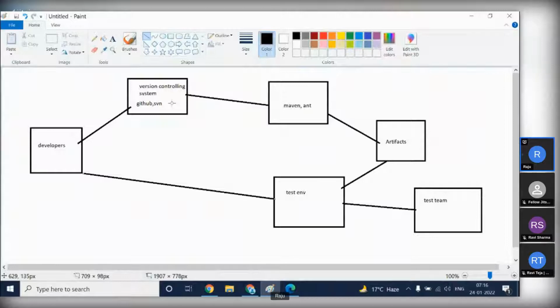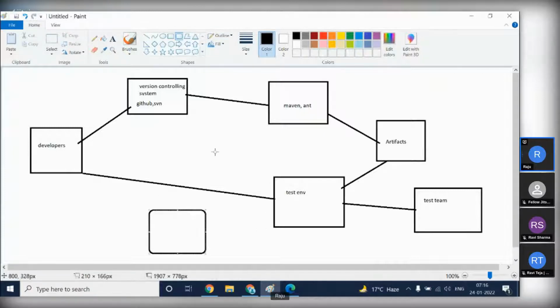Here, again updating the code, the same process: after updating the code, we download it, use the build tool, generate an artifact, deploy it into the testing environment, and the testing team performs their test cases. If bugs occur again, it moves to the developer team, developers fix those bugs, update the code, and we repeat this process until all test cases pass. This process will be continuously cycling. Once all test cases have passed, it will move to the staging area.